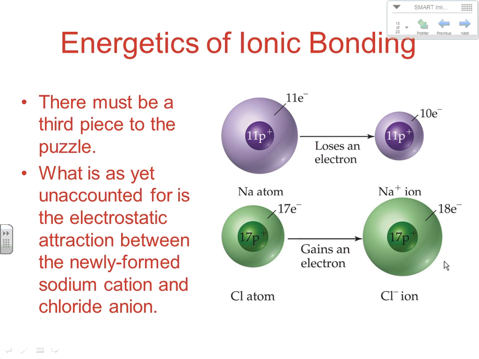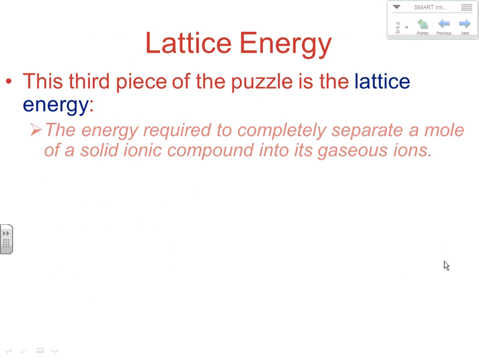If we really want to see why it's so exothermic, as those positively charged and negatively charged particles come close together, they attract, and as you saw in that graph when I looked at the two hydrogen atoms coming together, a tremendous amount of energy was released when you make that more stable situation due to the electrostatic attractions that are created. So that's really what accounts for the third piece of the puzzle. It's the missing energy, and we call that energy the lattice energy: the energy required to completely separate a mole of a solid ionic compound into its gaseous ions.